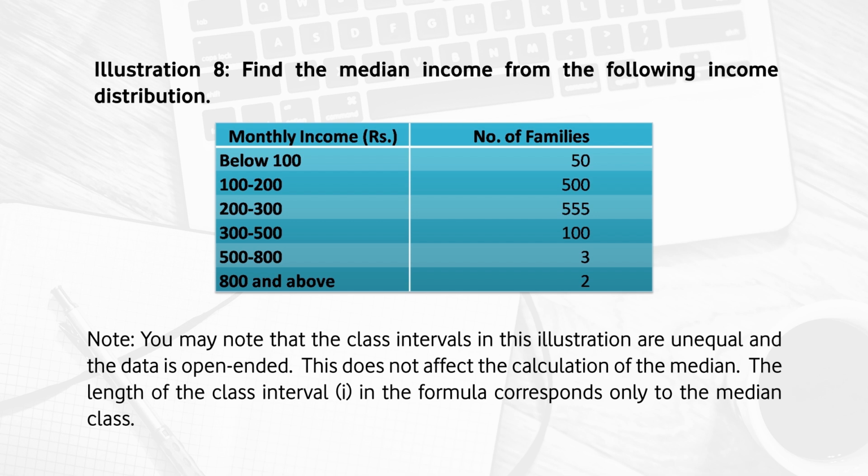In this particular example, if you see, the class intervals are unequal and the data is open ended. So, this does not affect the calculation of the median, and the length of class interval in the formula corresponds only to the median class. So, we are not trying to convert these unequal class intervals into equal class intervals.